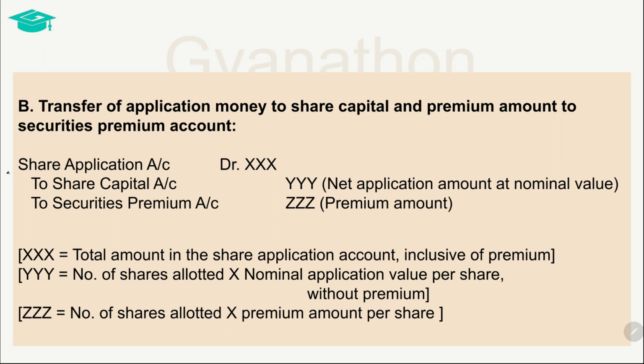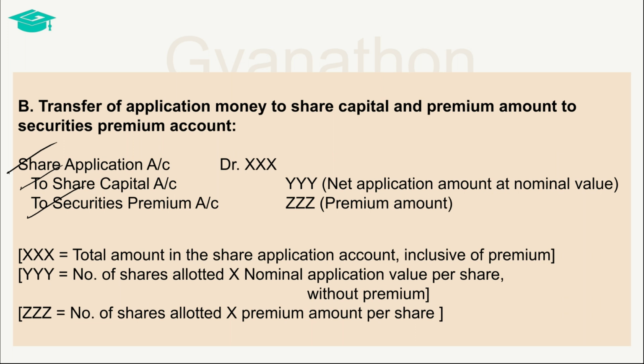This is done by debiting the share application account with the full amount of the accepted applications, including the premium amount thereon. One corresponding credit is given to the share capital account with only the value of share application money at its nominal value without including the premium value. Another credit is given to the securities premium account with the value of the premium collected along with the application money, that is, number of applications accepted multiplied by the amount of premium per share.